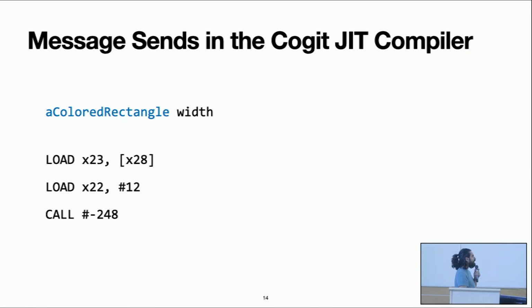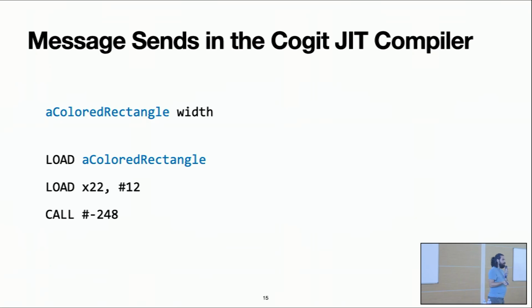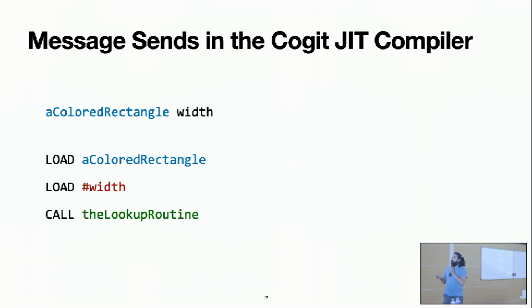So what's happening here is that, okay, those are two loads from memory into registers, and then we have a call, a relative call. Actually, what we are doing is loading the receiver into some register, and then loading the selector into some other register because we want to call the lookup routine with those two arguments, yes? So this is a very simplified version. So it's just to, okay, if you are not used to assembly code, this is what happens. So you want to call this lookup routine here with these two things here.